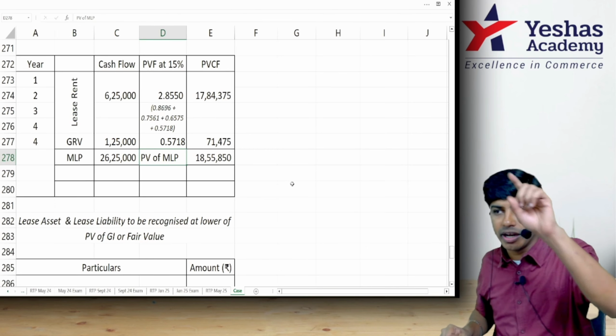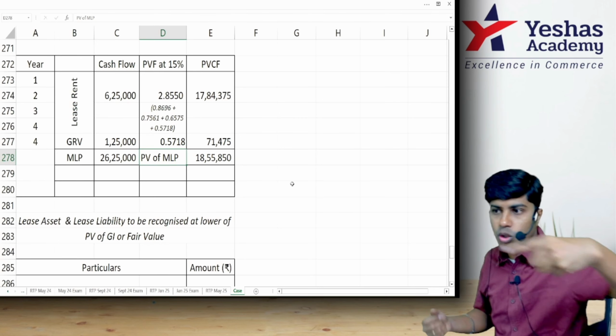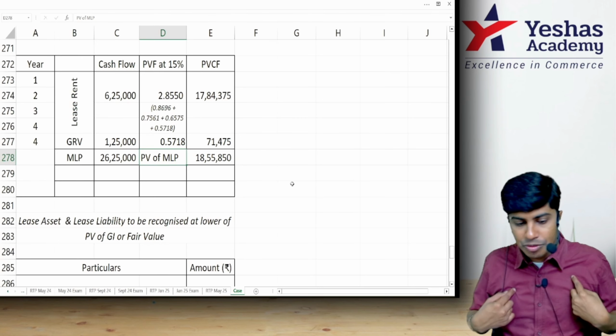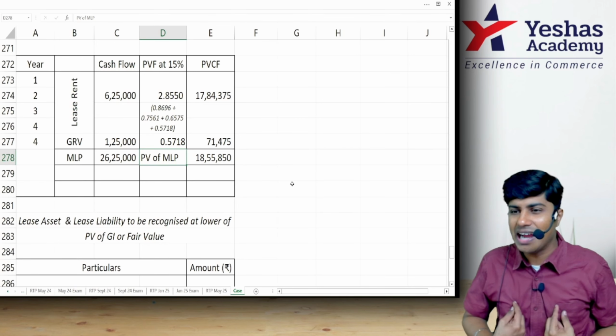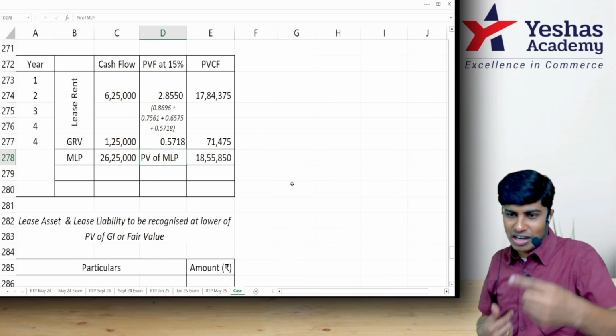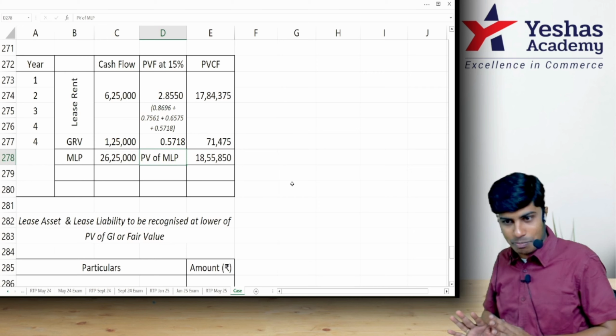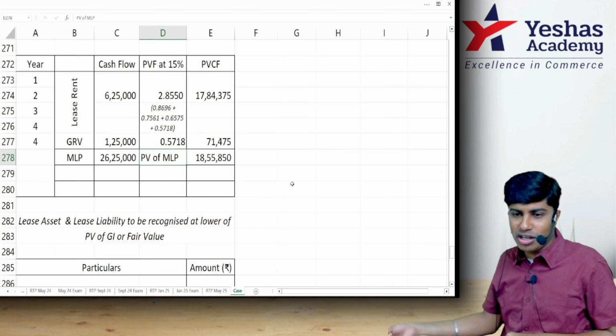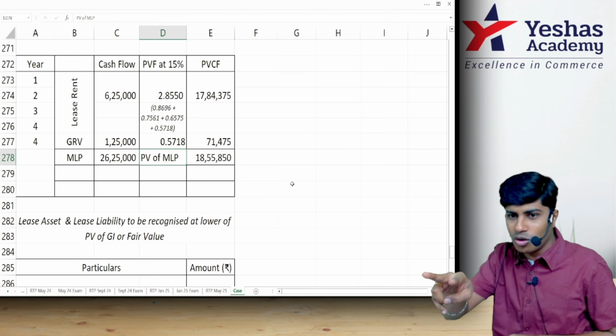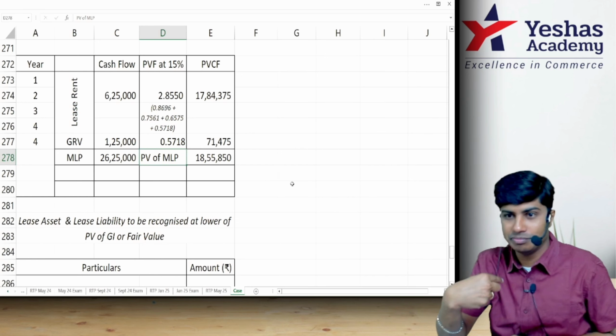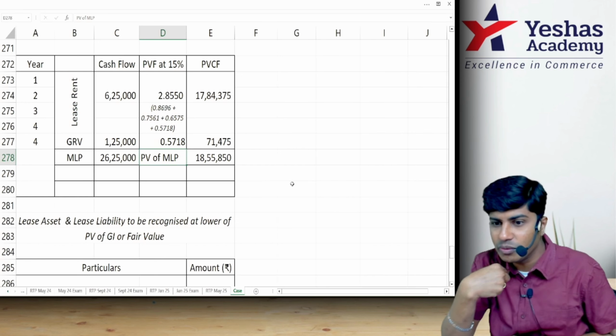Totally over the lease period, you being lessee Ketan, you will pay me, what's my name? Mehra. How much money will you pay? 26,25,000. In the 26,25,000, what you pay? 18,55,850 is towards principal. 18,55,850 and 26,25,000, the difference is there. That is the interest that you will pay me.